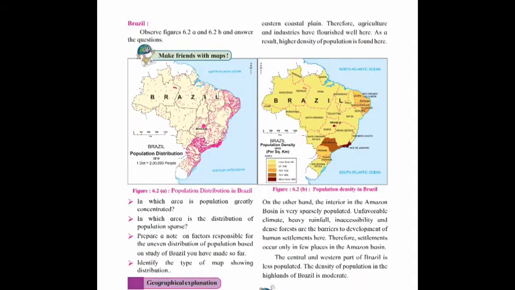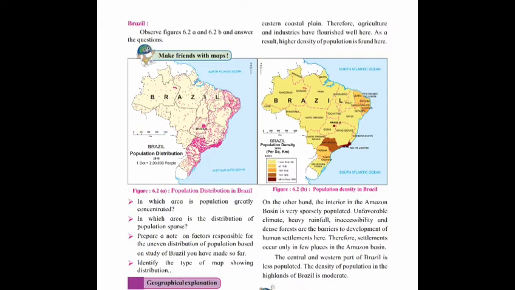Now let's see Brazil. Study figures 6.2a and 6.2b given on page number 39 of the textbook and answer the following questions. The first question is, in which area is population greatly concentrated? Your answer should be, population is greatly concentrated in the states of Sao Paulo and Rio de Janeiro, as well as in the southeastern coastal regions.